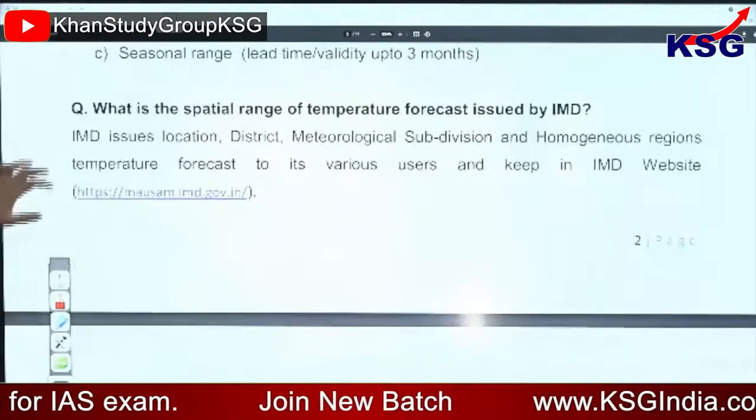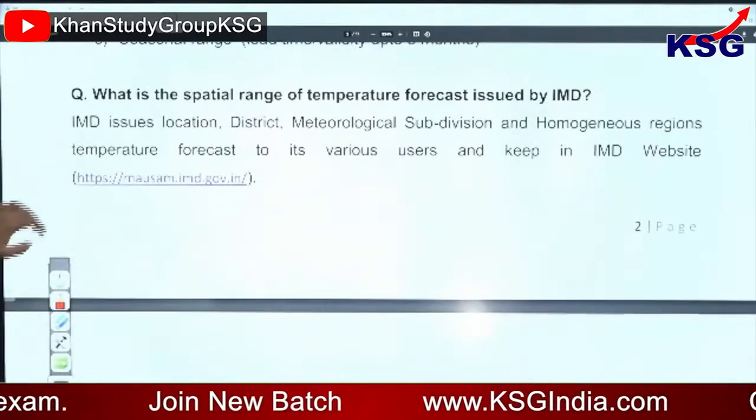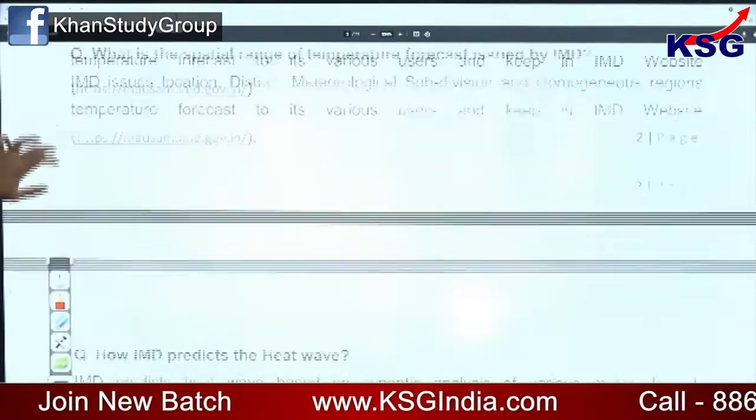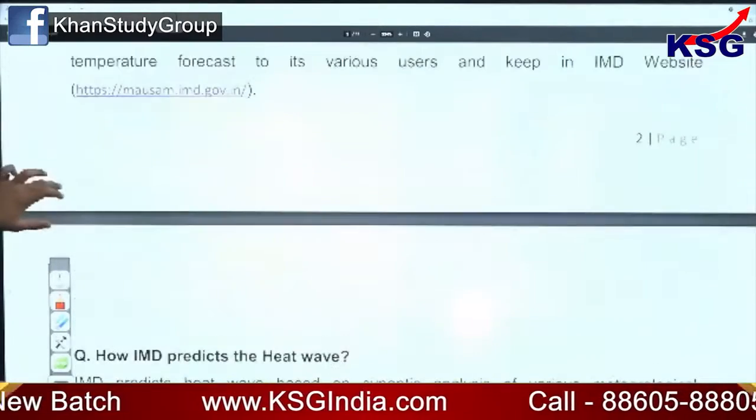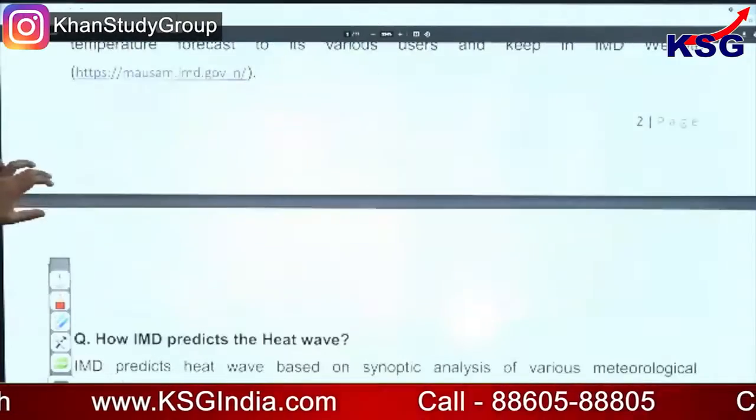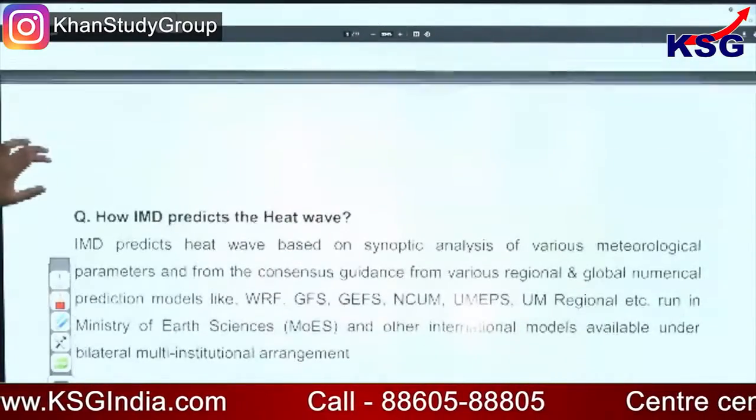What is the spatial range of temperature forecast issued by IMD? So it is, I think, nothing important for the exam here. Let's see how IMD predicts the heat waves.